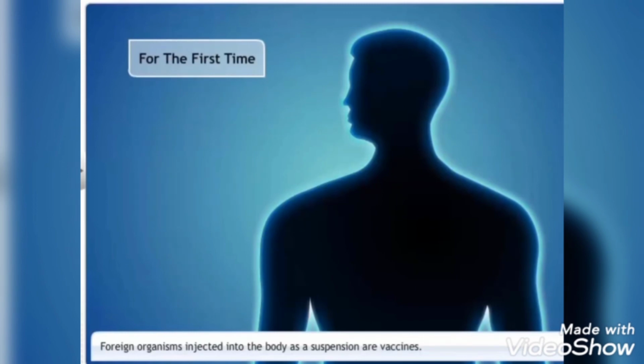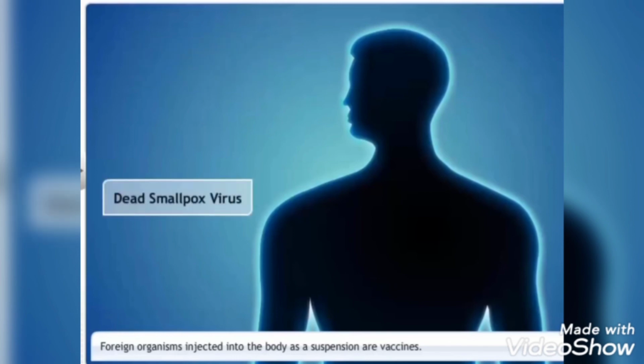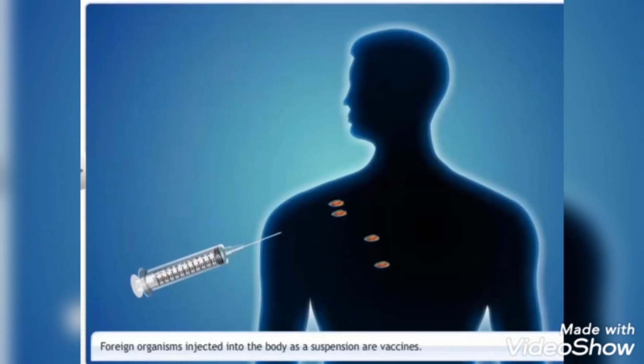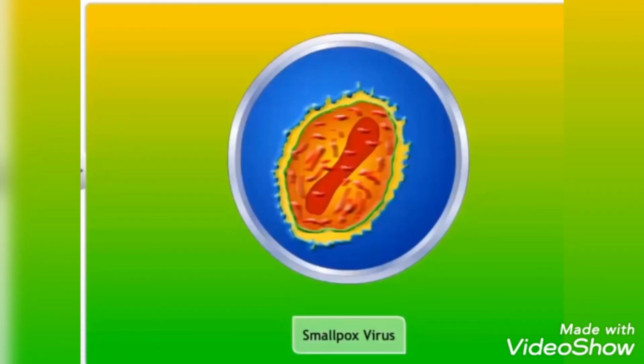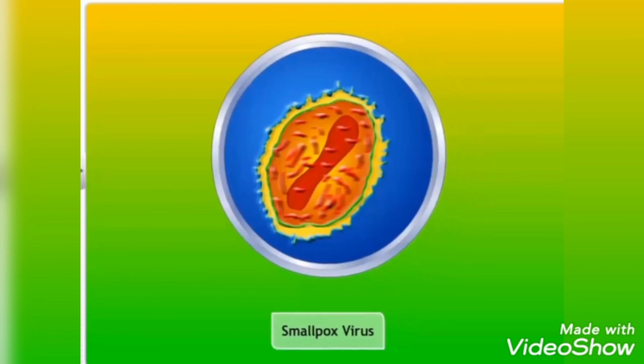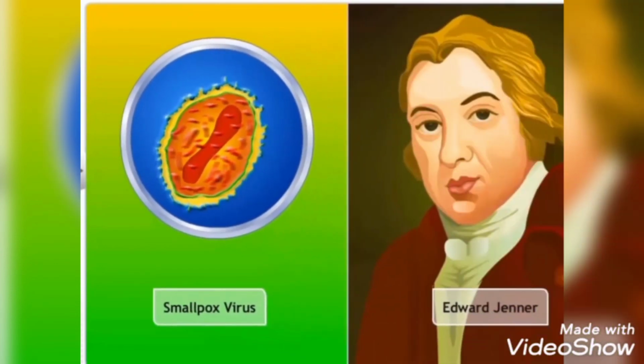In this process, foreign dead smallpox virus is injected into the body as a suspension. This is called a vaccine. The first vaccine was developed against smallpox by Edward Jenner, and smallpox was completely eradicated.